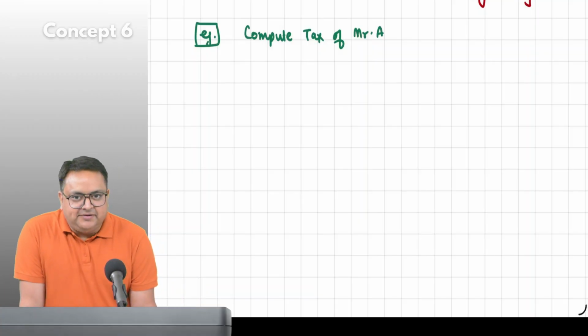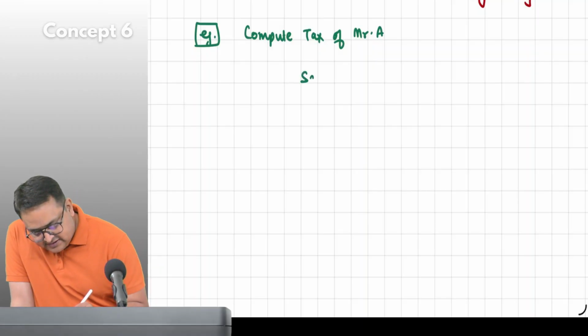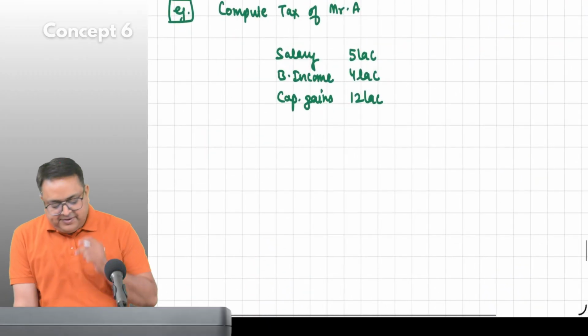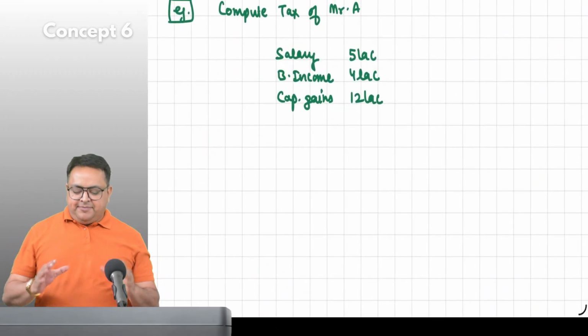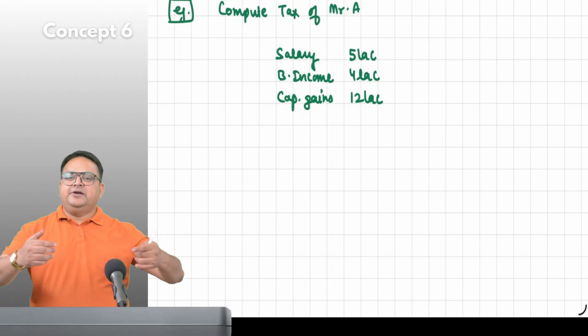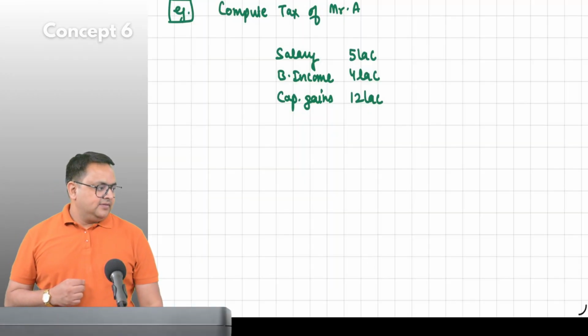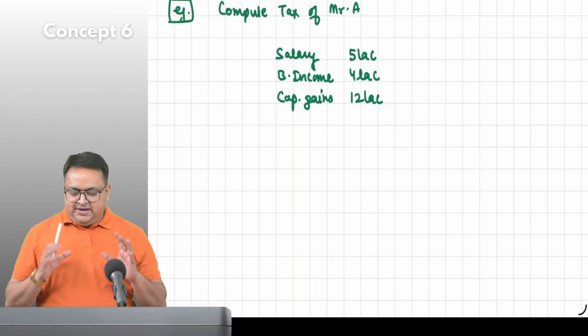Compute tax of Mr. A. He has salary income 5 lakh. He has business income 4 lakh. He has capital gains 12 lakh. Guys, when I write capital gain 12 lakh, what do you interpret? Short term, long term, or both capital gains? Both capital gains. Okay.